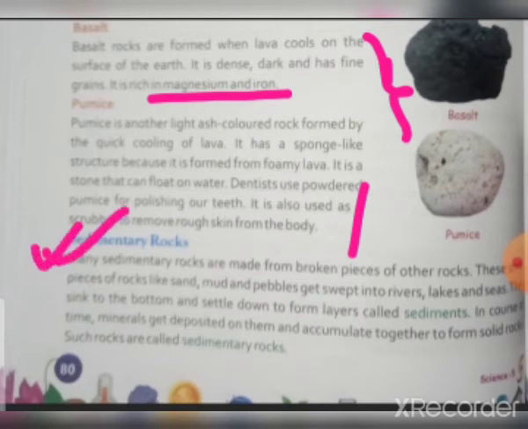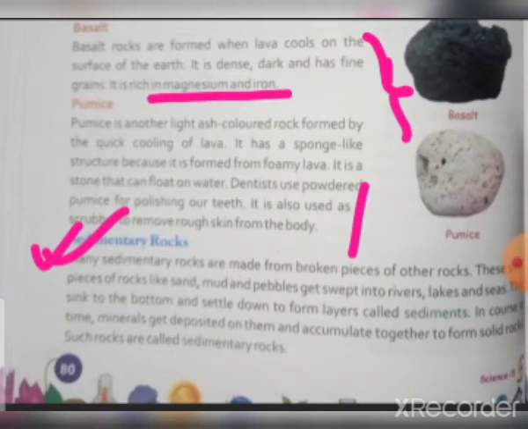Many sedimentary rocks are made from broken pieces of other rocks. Pieces of rocks like sand, mud and pebbles get swept into the rivers, lakes and seas, then sink to the bottom and settle down to form layers called sediments.